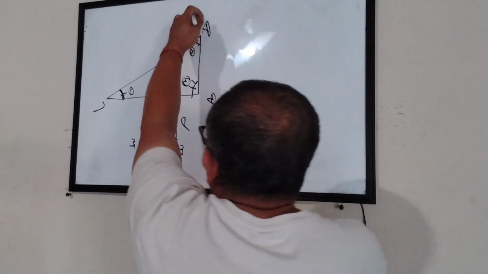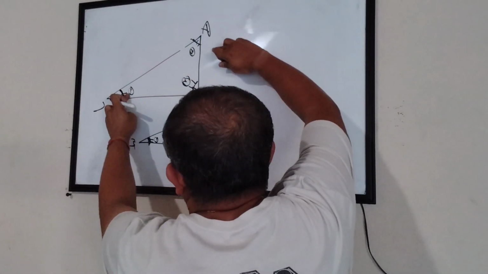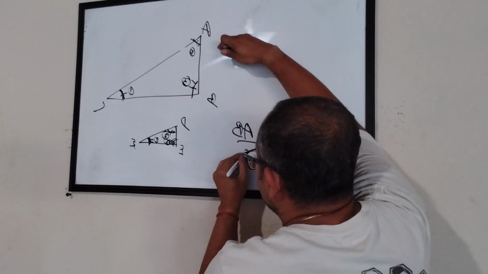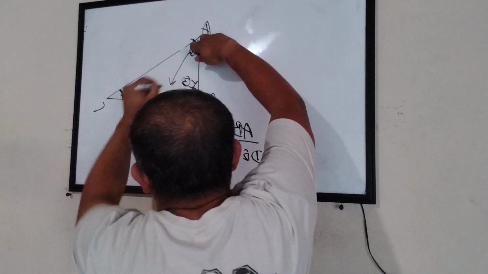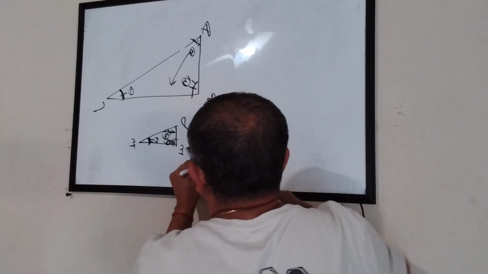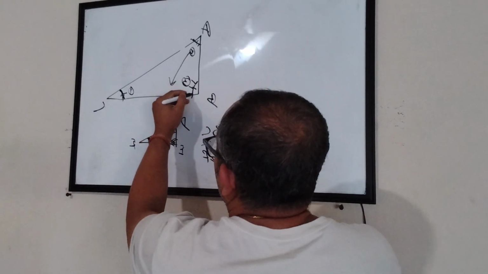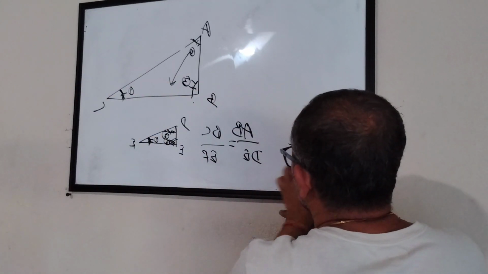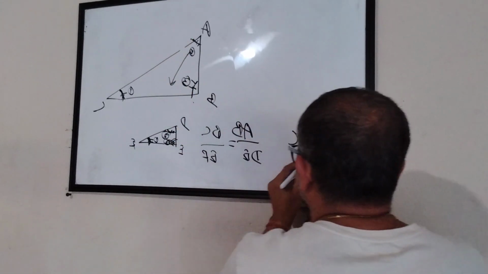What does it mean? AB is opposite to angle 1. Now here, 1 is this one. The side opposite to this is DE. So AB by DE will be equal to, take the second angle, the side opposite to that is this one, BC divided by EF. Or take the third angle, the side opposite that is AC, AC divided by DF.